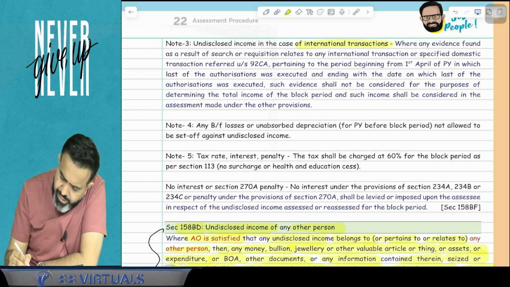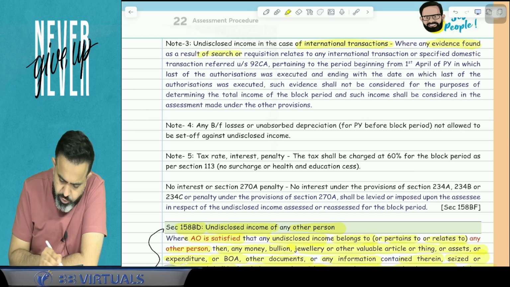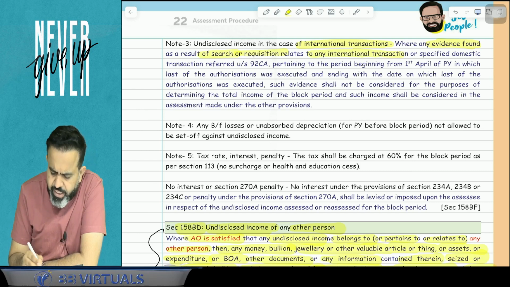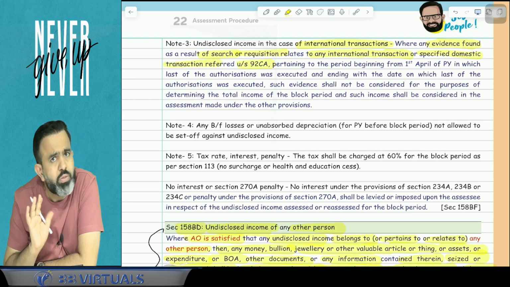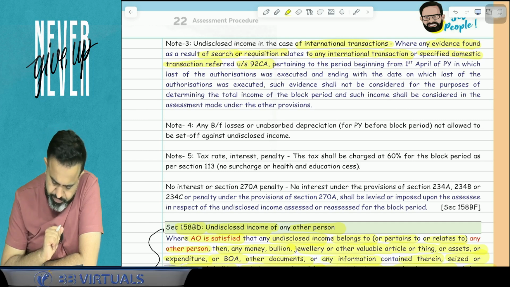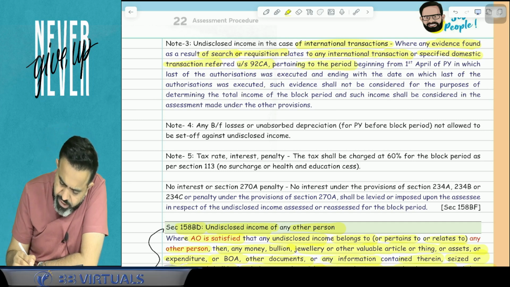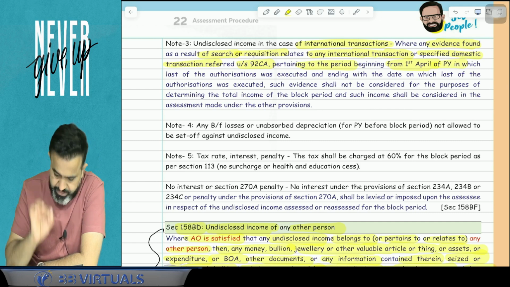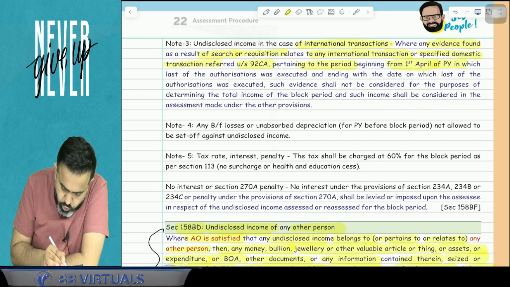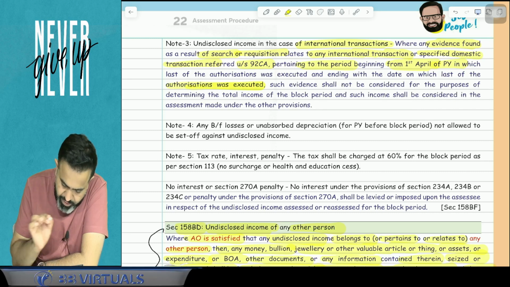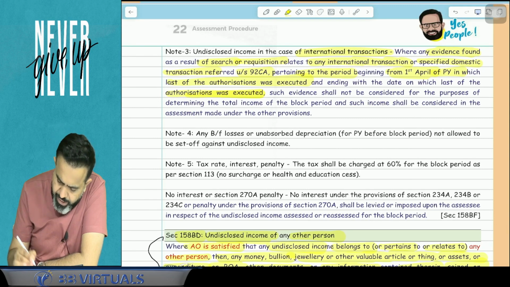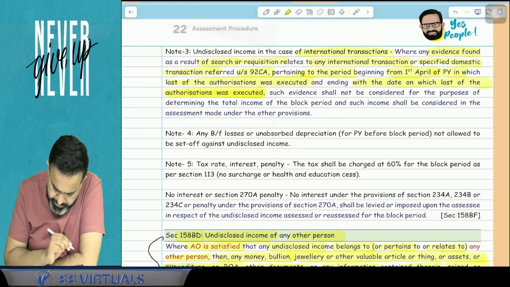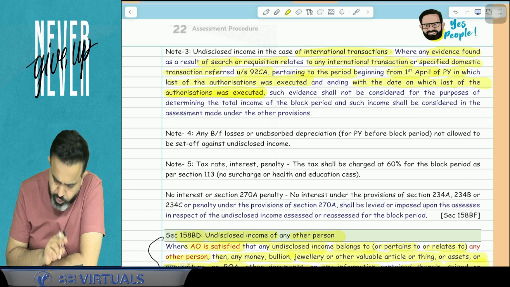Where any evidence found as a result of search or requisition relates to any international transaction or specified domestic transaction referred under section 92CA, pertaining to the period beginning from 1st April of the previous year in which the last of the authorization was executed, and ending with the date on which the last of the authorization was executed.